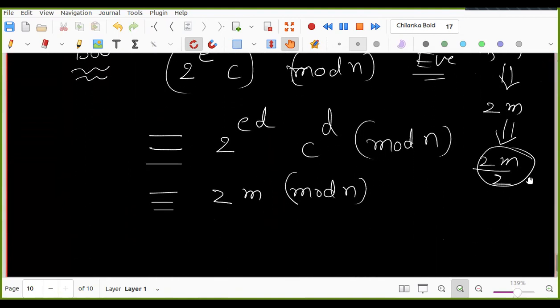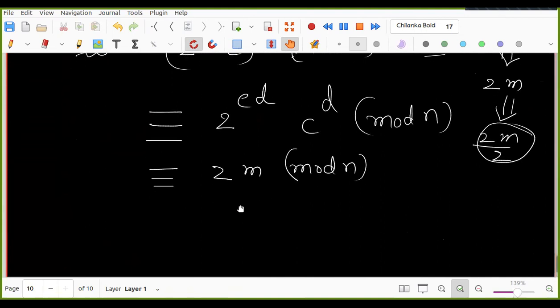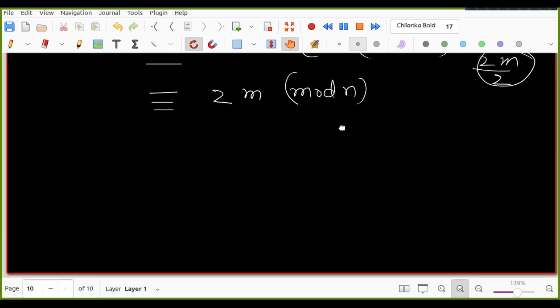So she will know 2M, then she knows that I have to divide it by 2. But I'm saying 2M can be odd as well. When you do modulo n, right? That's what you are telling. Dividing by 2 actually means the inverse of 2 modulo n. That is not a problem.